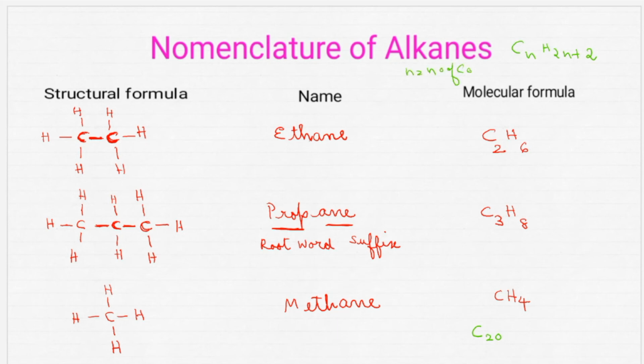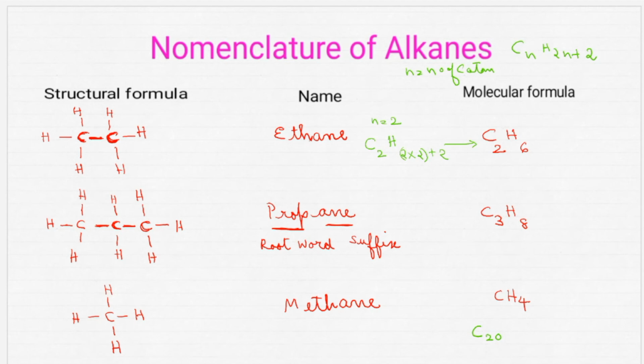Number of carbon atoms. Try whether it is working with ethane. In ethane, the number of carbon atoms is equal to 2, so I will write C2. How many hydrogen atoms are present? 2 into 2 plus 2. Correct, no? You are getting the same compound, C2H6. Got it?